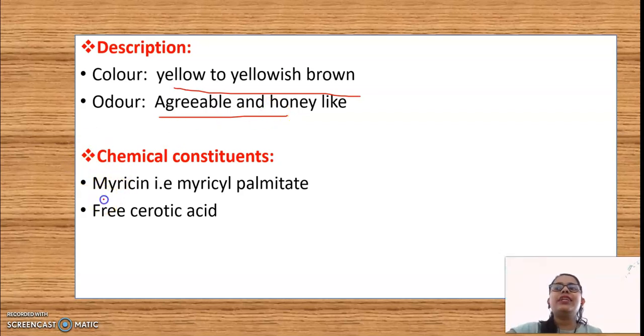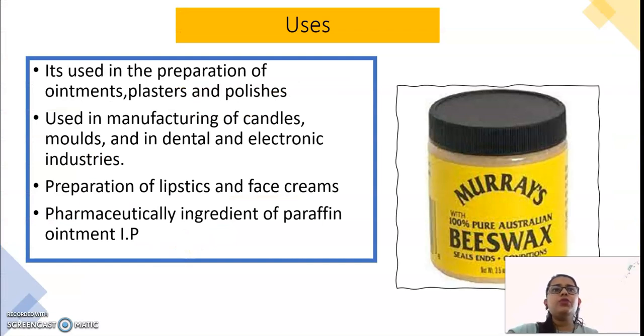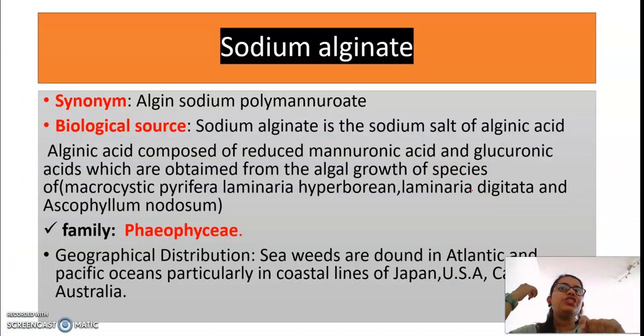Chemical constituents are myricin, myricyl palmitate, and it is having a free stearic acid also. Uses: mostly it is used for candle making, for face cream, it is used in ointment, it is used for plasters and polishes.